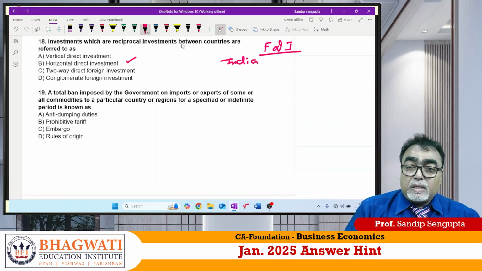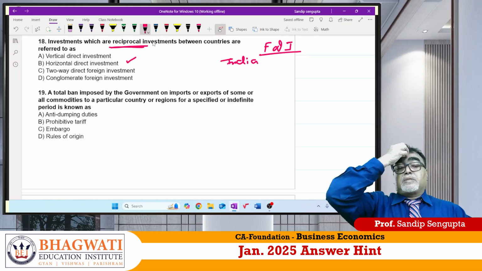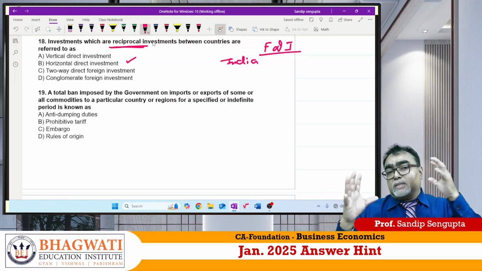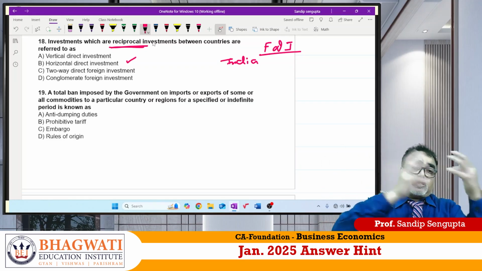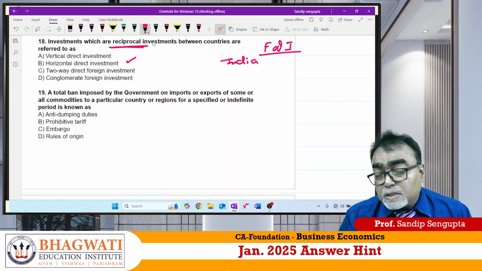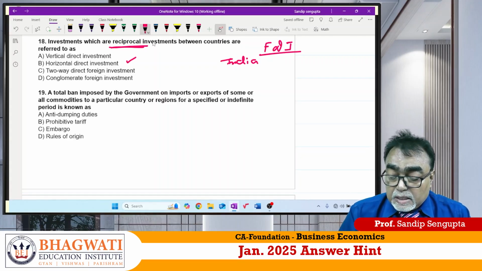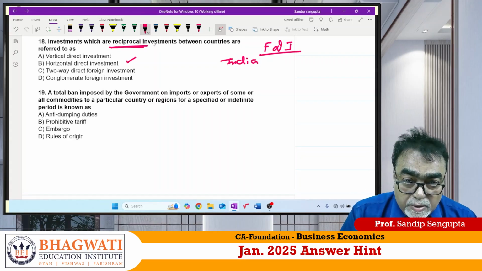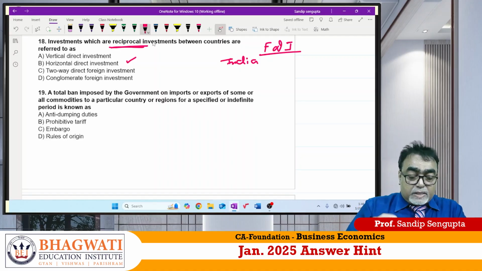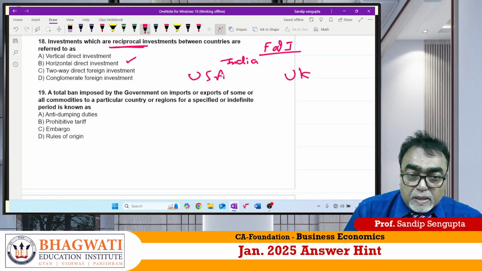So here what they ask is reciprocal investment. What is reciprocal investment? Those who are specialized in something have to reciprocate with another country. The USA is specialized in electronics. They are specializing in Amazon, in Google. So USA, careful. USA and UK make one mutual understanding.